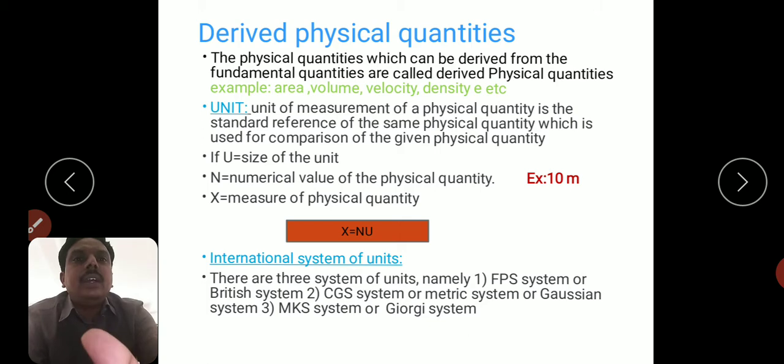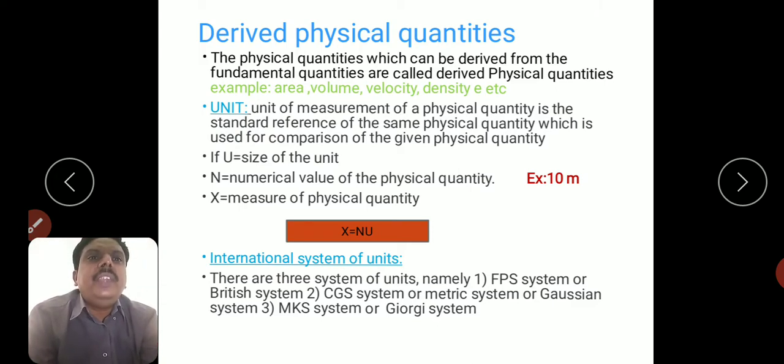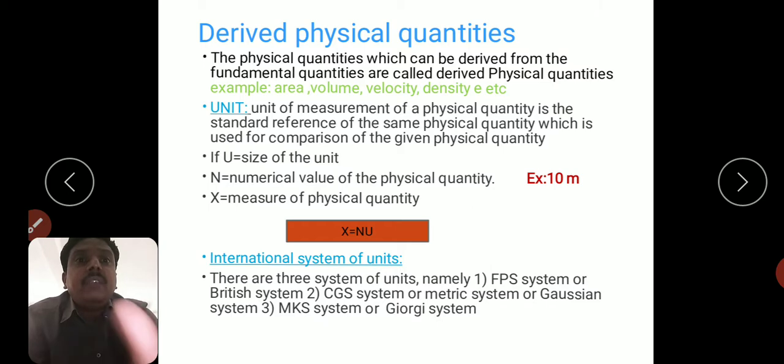So, all these are obtained from the fundamental physical quantities or base quantities. Next, all these physical quantities are measured in terms of certain units. So, what is a unit? It is the internationally accepted standard reference to measure a certain quantity, how much a physical quantity is compared with another one. So, we need some unit. The unit of measurement of a physical quantity is the standard reference of the same physical quantity which is used for the comparison of the given physical quantity.